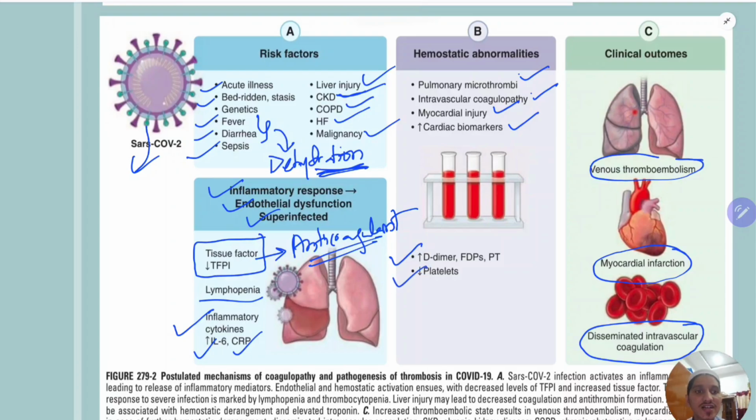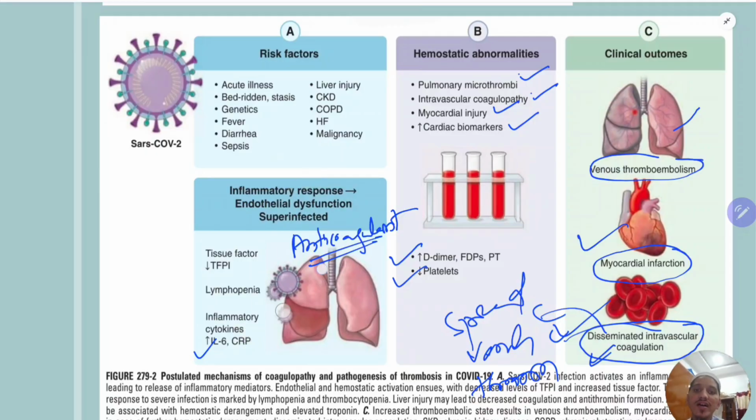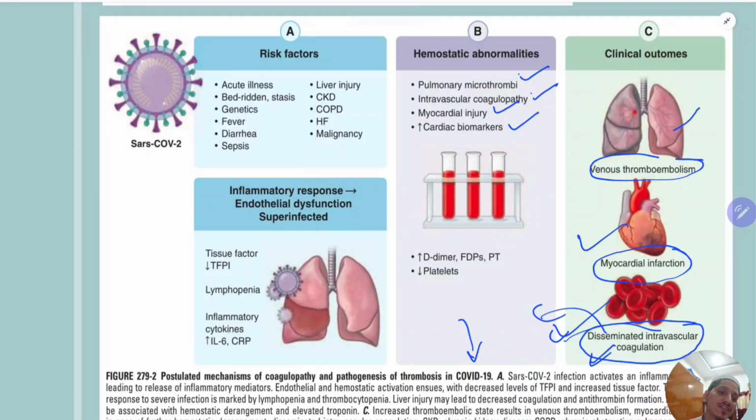So the result will be increased risk of venous thromboembolism, increased risk of myocardial infarction, increased risk of disseminated intravascular coagulation. Disseminated meaning spread, intravascular meaning in the vessels, coagulation meaning thrombosis. So there is widespread thrombosis in the vascular system of the body. That is disseminated intravascular coagulation. On the other side, because the platelets and coagulation factors are consumed, there will be increased bleeding tendency also in the patients with DIC.